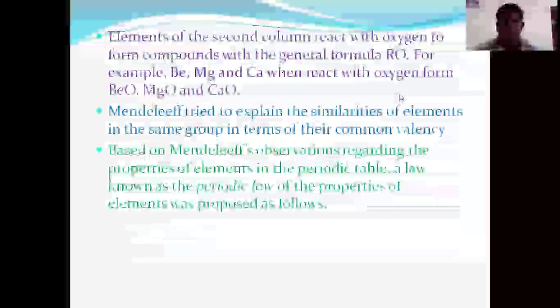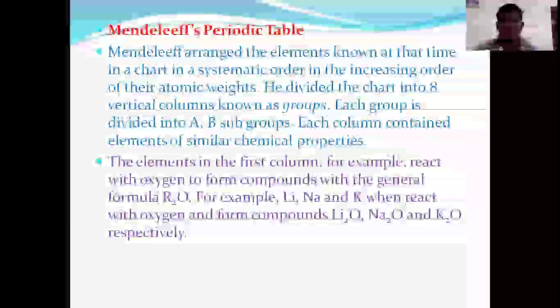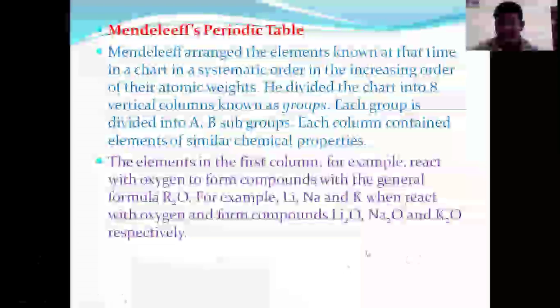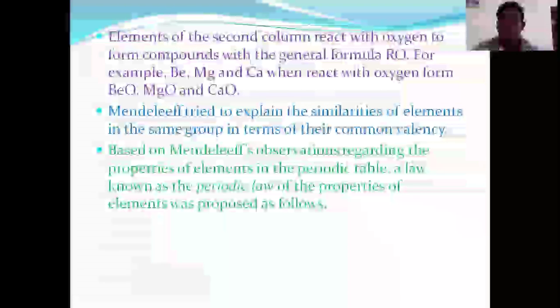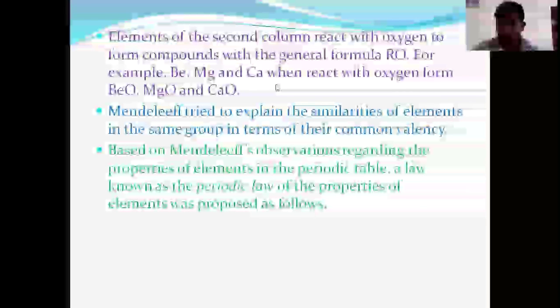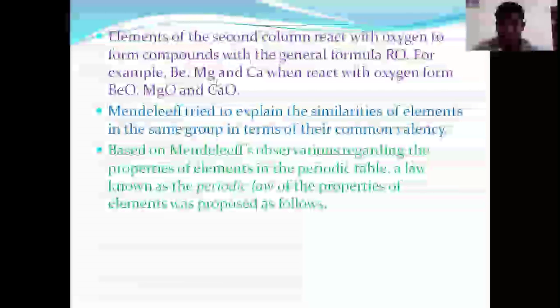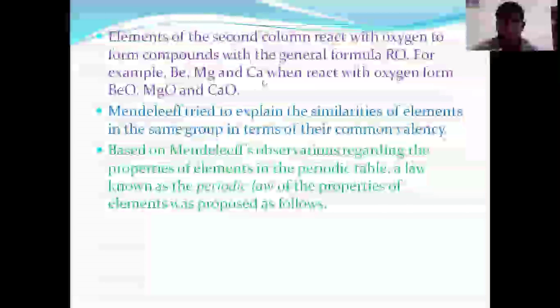Now coming back to the previous slide. According to Mendeleev, the elements having similar metal oxides and metal hydrides are arranged in the same group. The elements of the second column react with oxygen to form metal oxides like RO: beryllium forms beryllium oxide, magnesium forms magnesium oxide, and calcium forms calcium oxide.